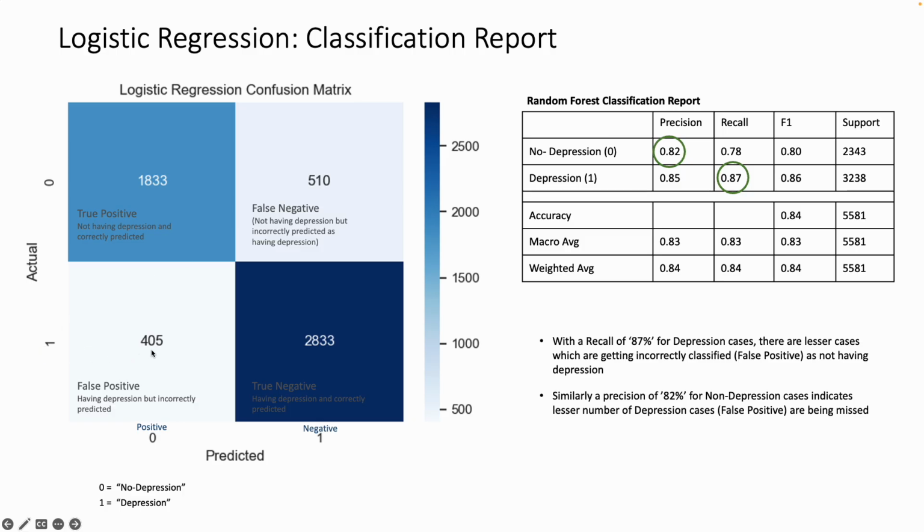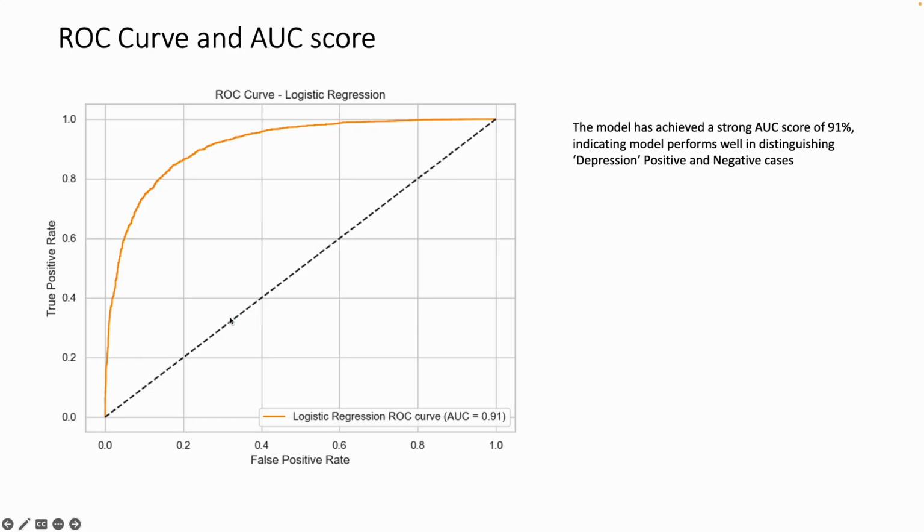So this one is of depression cases, which are 405, but these are incorrectly predicted as not having depression. We have to minimize these cases, which are actually depression cases, but as per the model are getting classified as not having depression.